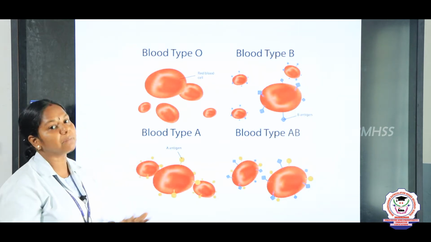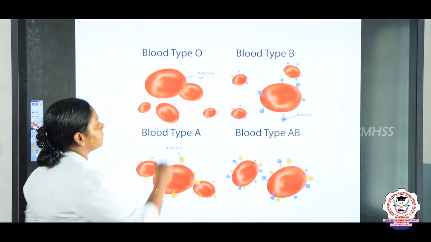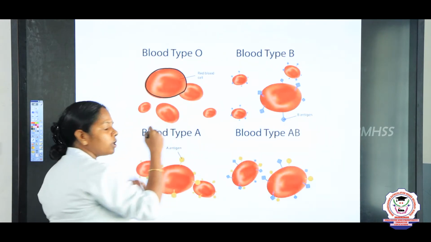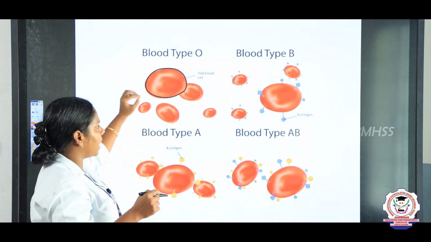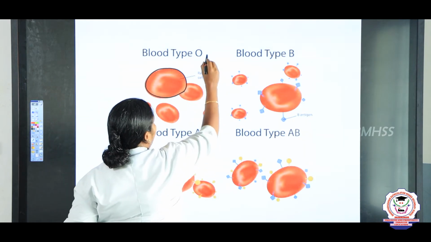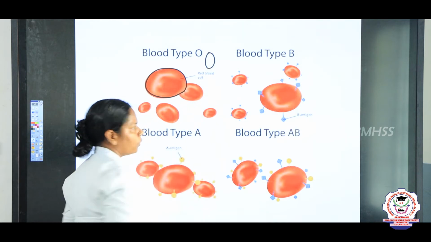While examining the blood sample, if the RBC does not possess any antigen, no A, no B, then we can say the person's blood group is O, right?